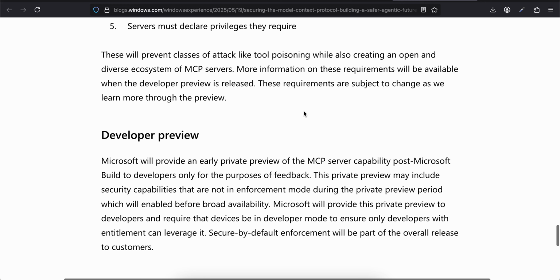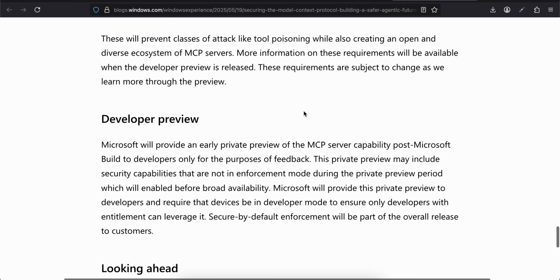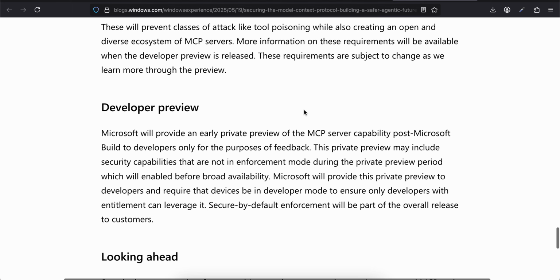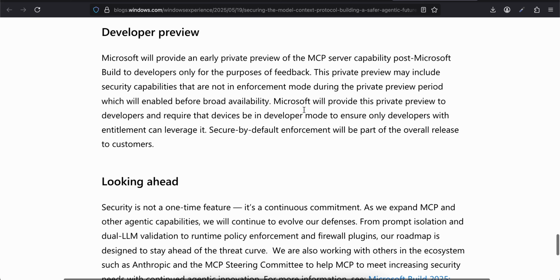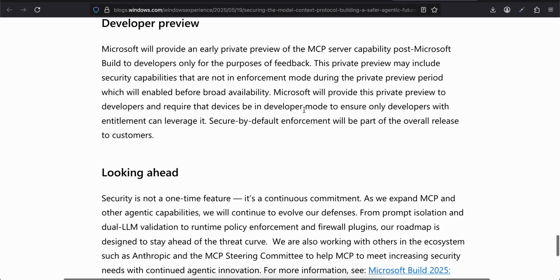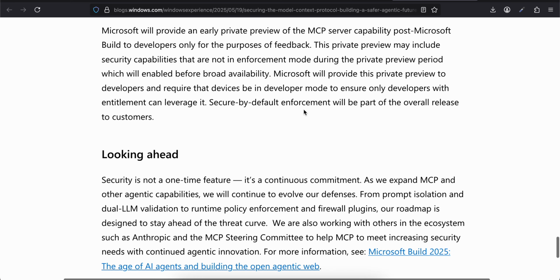More information on these requirements will be available when the developer preview is released. These requirements are subject to change as we learn more through the preview. Developer preview. Microsoft will provide an early private preview of the MCP server capability post Microsoft Build to developers only for the purpose of feedback. This private preview may include security capabilities that are not in enforcement mode during the private preview period, which will be enabled before broad availability.